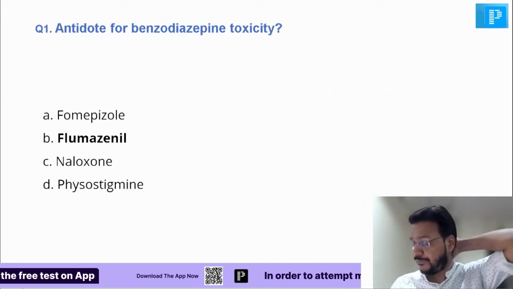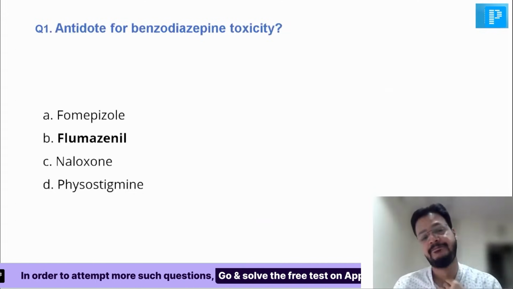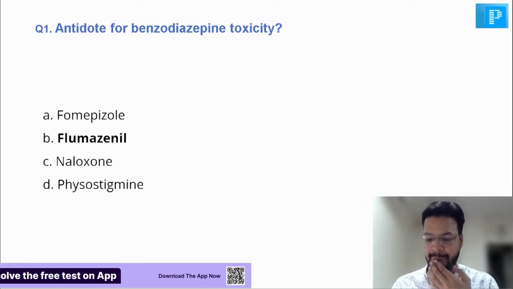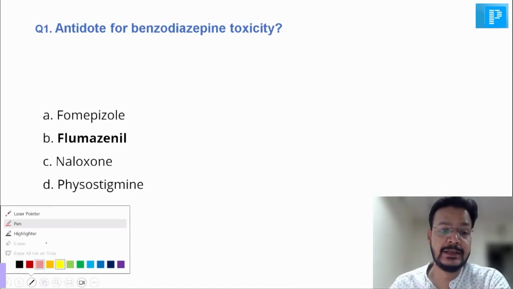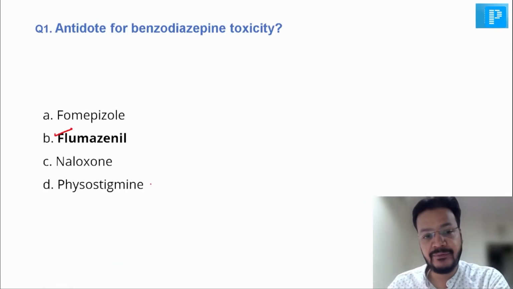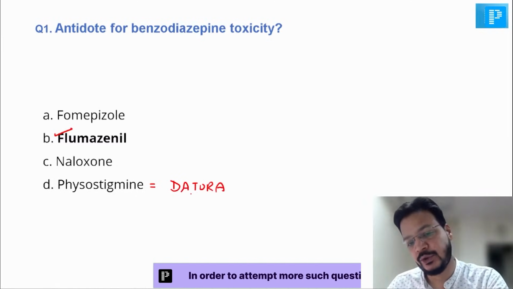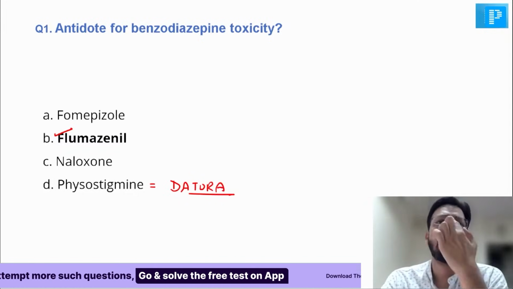Now, the antidote for benzodiazepine toxicity is fomepizole or flumazenil? Give me the answer, anyone. It is flumazenil. Yes, very important. Now, just remember, physostigmine is an antidote for one poison, that is datura.